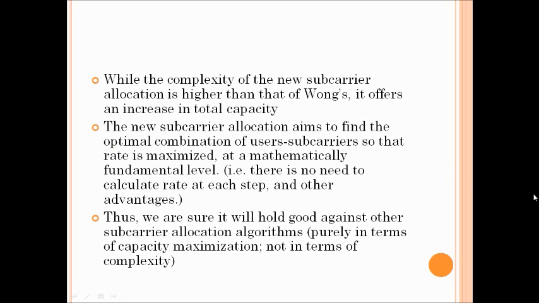While the complexity of the new subcarrier allocation is higher than that of Wang's, it offers an increase in the total capacity. The new subcarrier allocation just aims to find the optimal combination of user subcarriers so that rate is maximized at a mathematically fundamental level. That is, there is no need to calculate rate at each step, and there are also some other advantages. Thus, we are sure that it will hold good against other subcarrier algorithms. That is purely in terms of capacity maximization, not in terms of complexity.